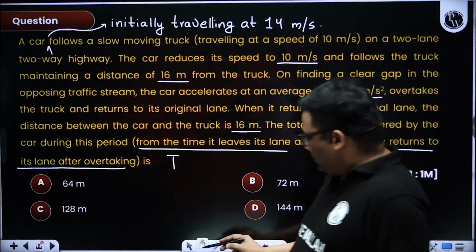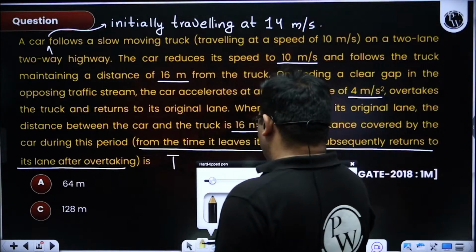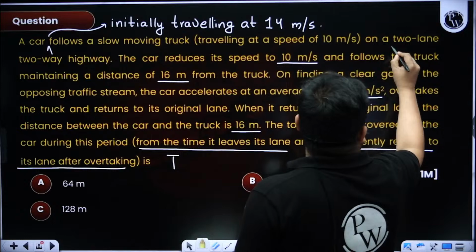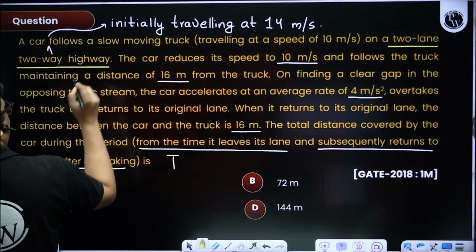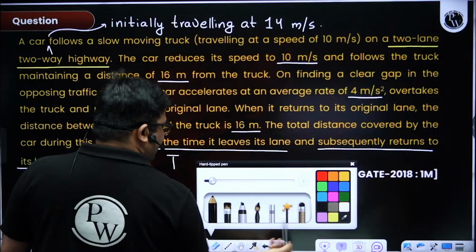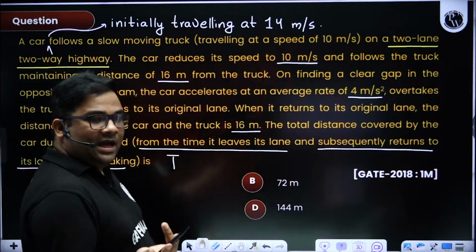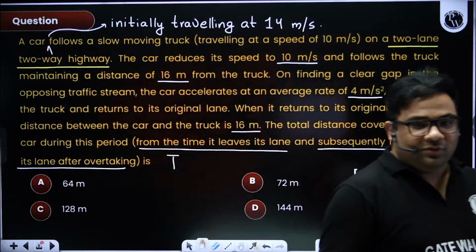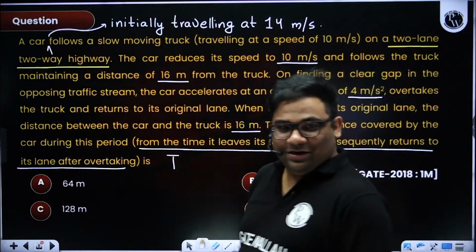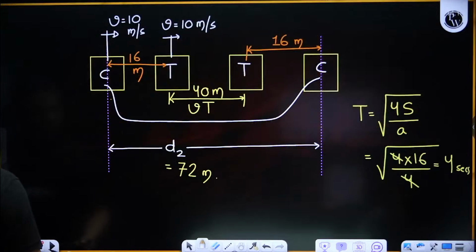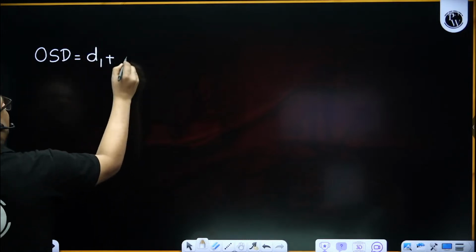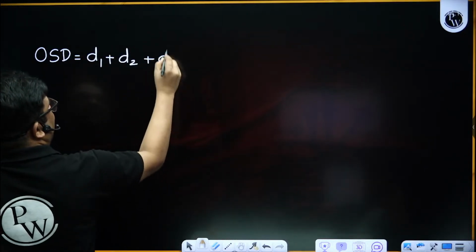See, it is given a two-lane two-way highway. Two-lane two-way highway means it's undivided, because we cannot have a two-lane divided road. So undivided means the overtaking side distance will be equal to D1 plus D2 plus D3.